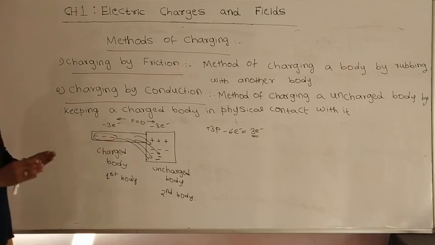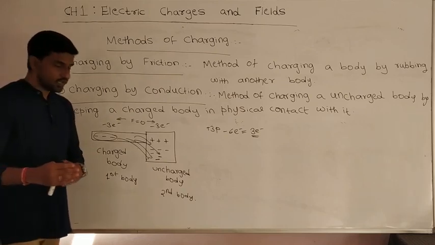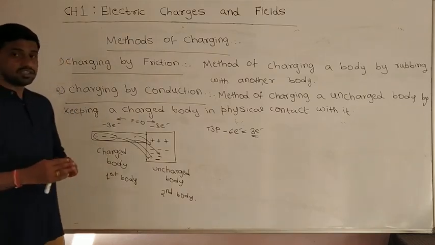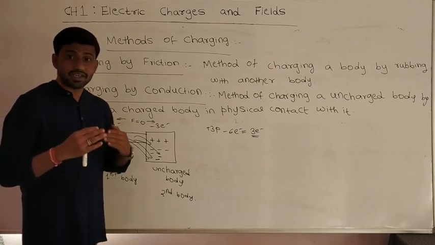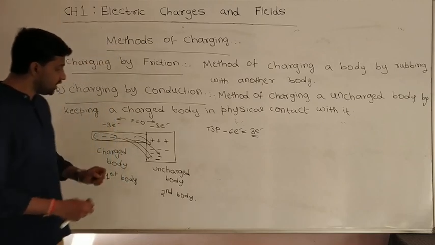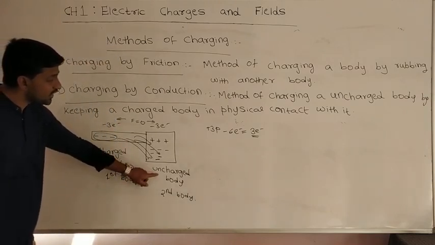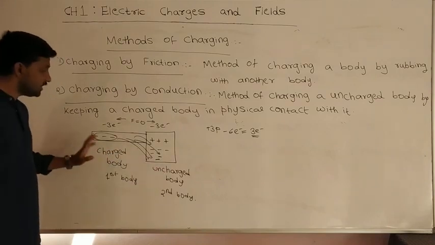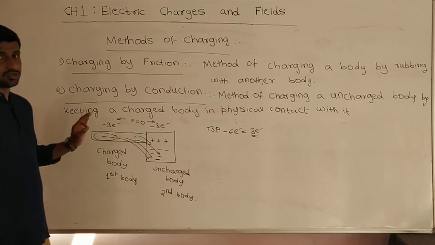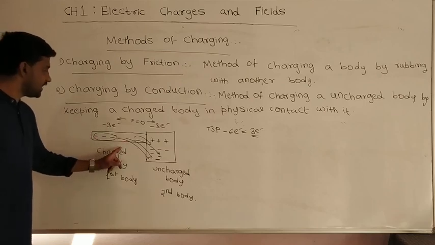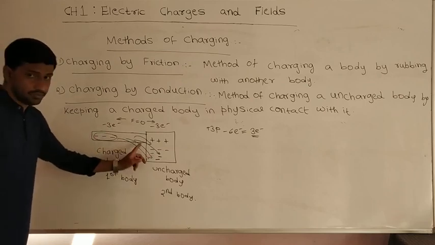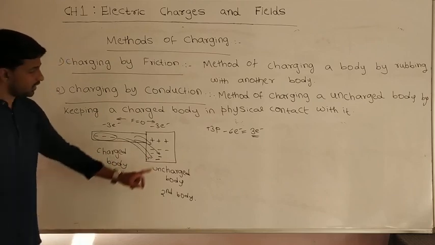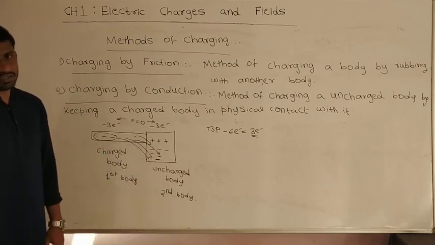That means to make an uncharged body a negatively charged body, I should take a negatively charged body. Similarly, if I want to make an uncharged body a positively charged body, then I should take a positively charged body and make physical contact of that positively charged body with the uncharged body. Then the uncharged body becomes a positively charged body.